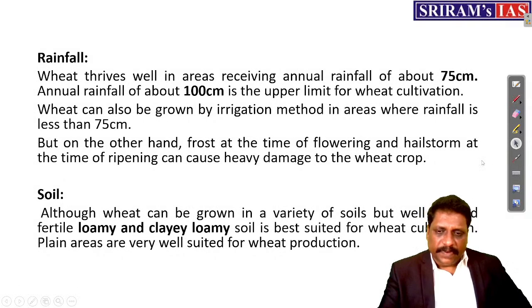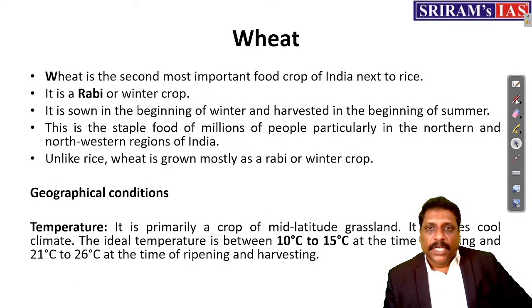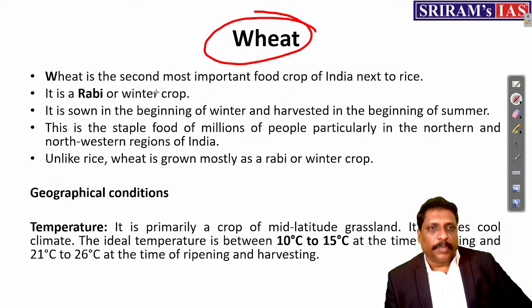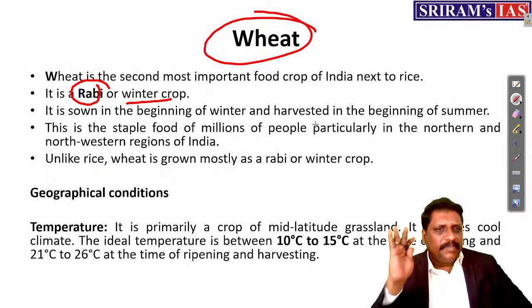Then comes wheat, my dear friends. When I talk about wheat, wheat is a rabi crop. Wheat is the second most important food crop in India next to rice. It's a rabi crop, a winter crop. Sown in the beginning of winter, harvested in the beginning of summer, that we all know.